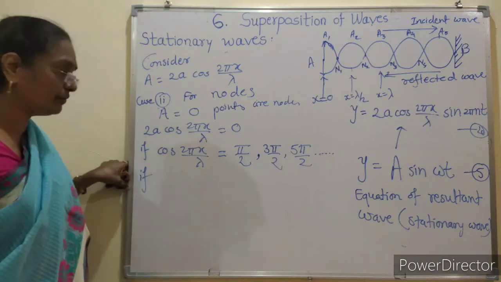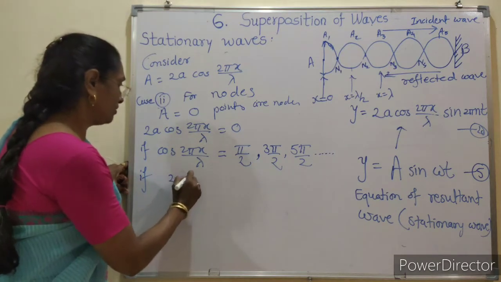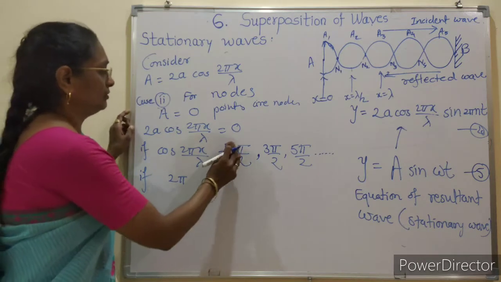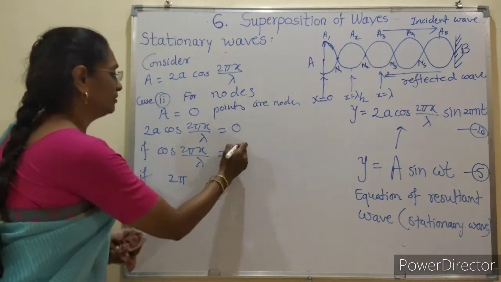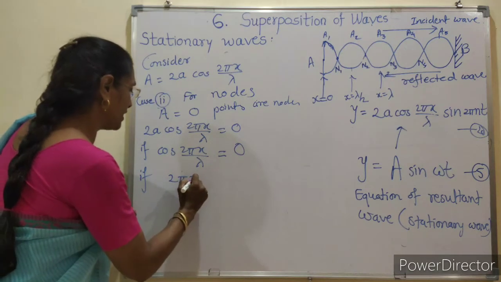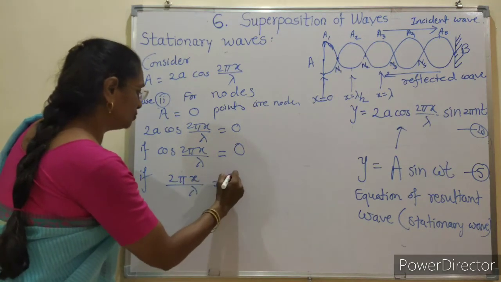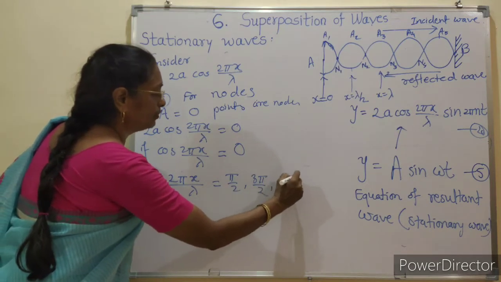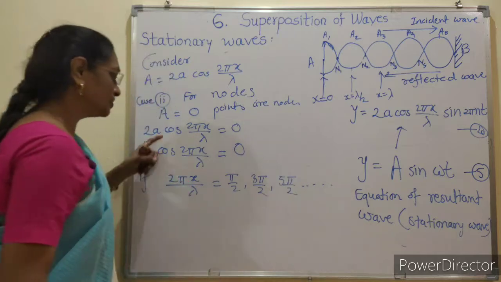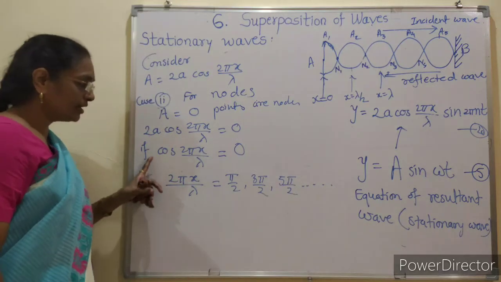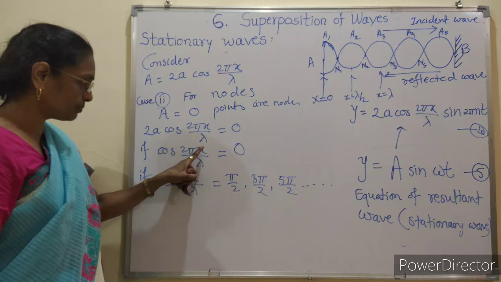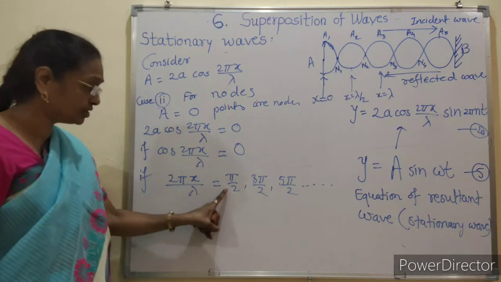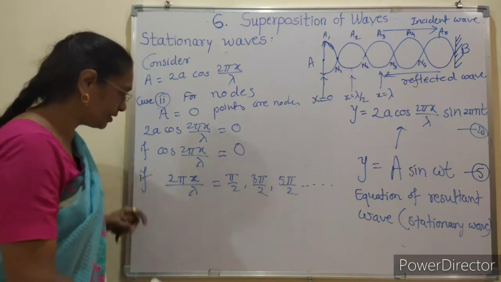It is possible if twice pi x upon lambda is equal to pi by 2, 3 pi by 2, 5 pi by 2. So you can understand the mistake I have made here. If cos twice pi x upon lambda is equal to 0, it is possible when the angle is pi by 2, 3 pi by 2, 5 pi by 2.